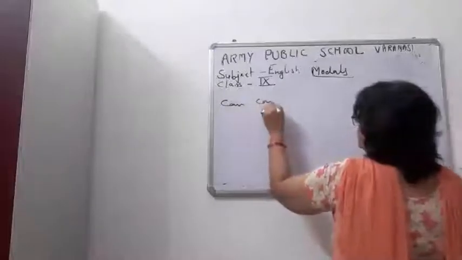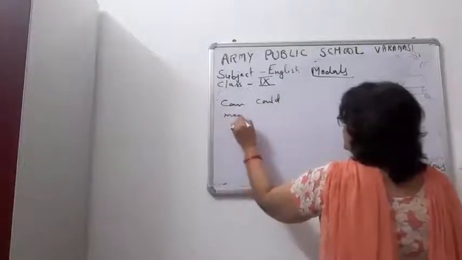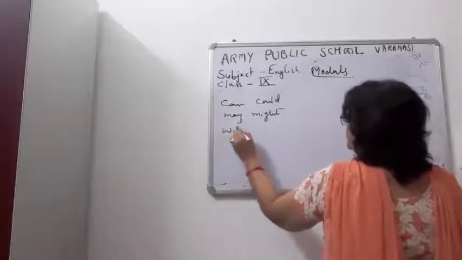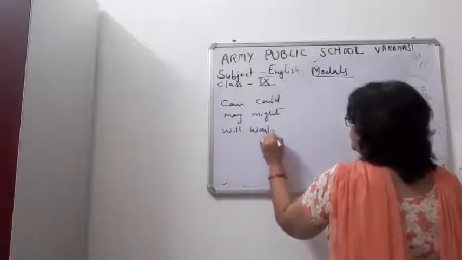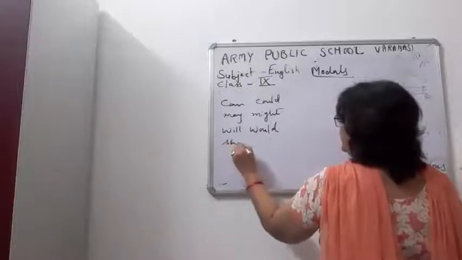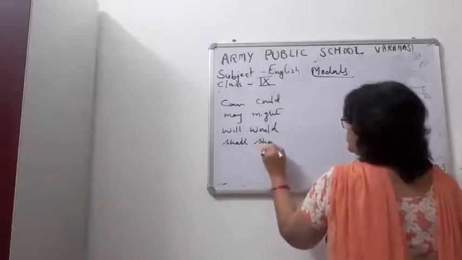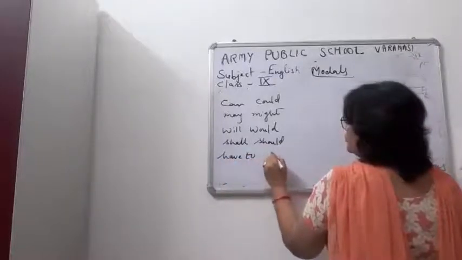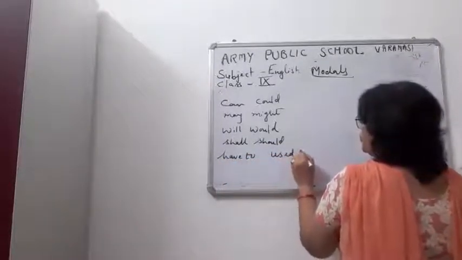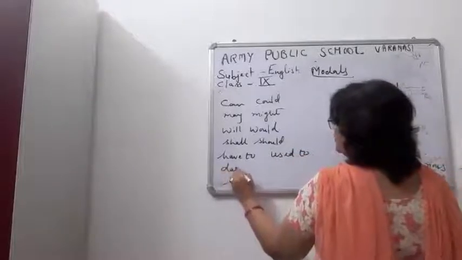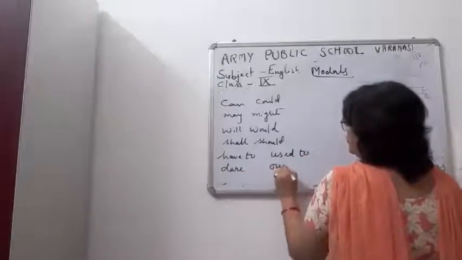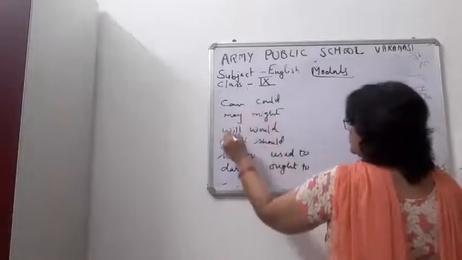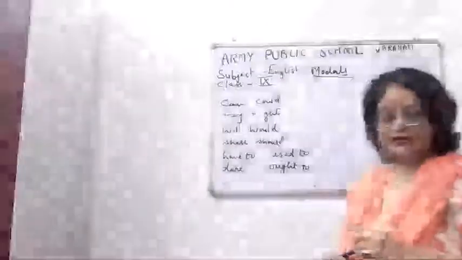Can, could, may, might, will, would, shall, should, have to, used to, dare, ought to, there's one more.